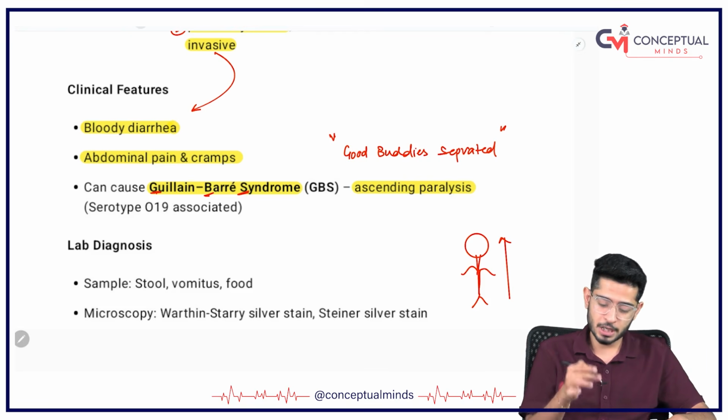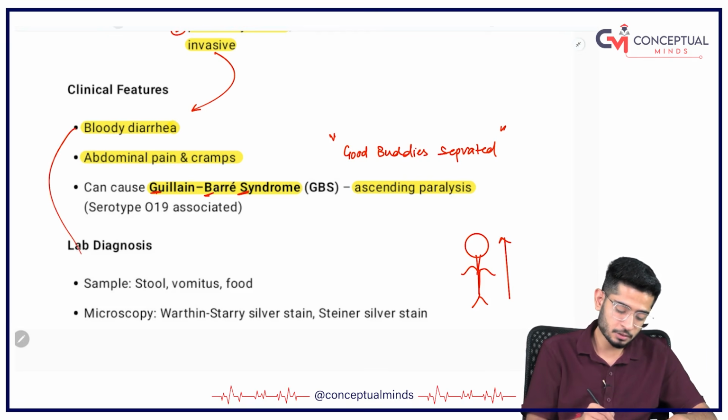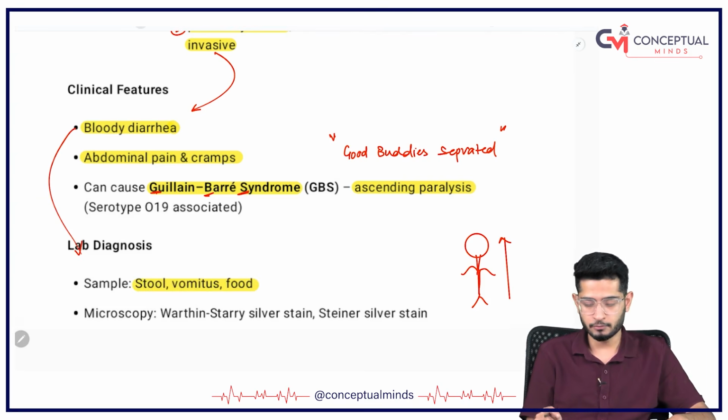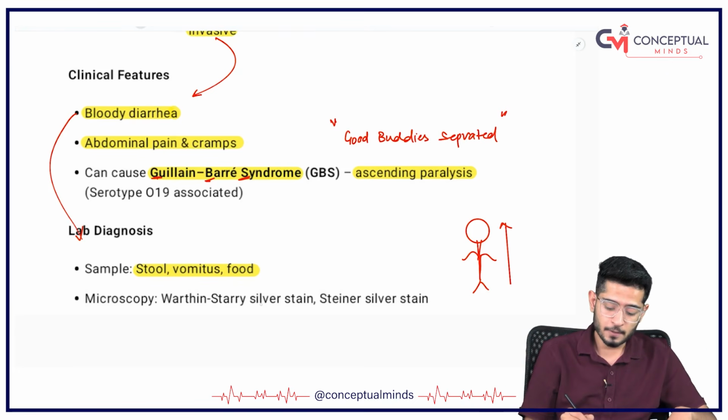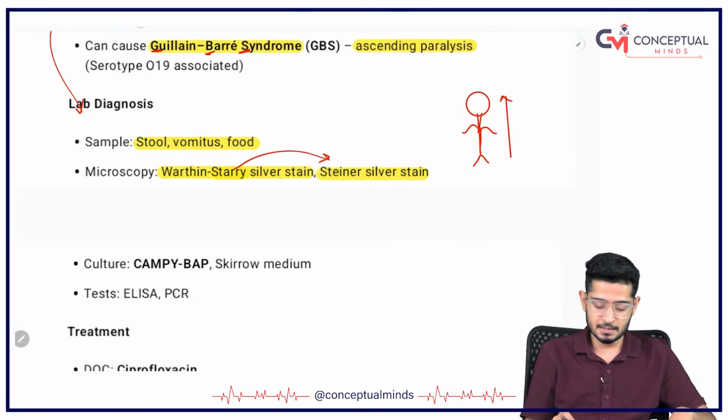And in order to check it, because it is seen in the gut only, the sample has to be taken from stool, from the vomitus or the food. And I have told you the wings of the bird and the bird flew in the stars, for thin silver starry stain, similar sounding to stars is thin silver starry stains.